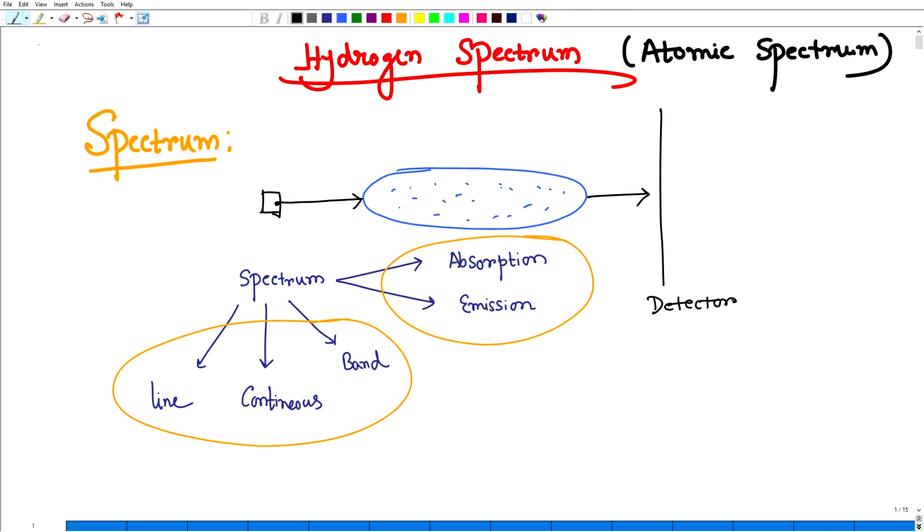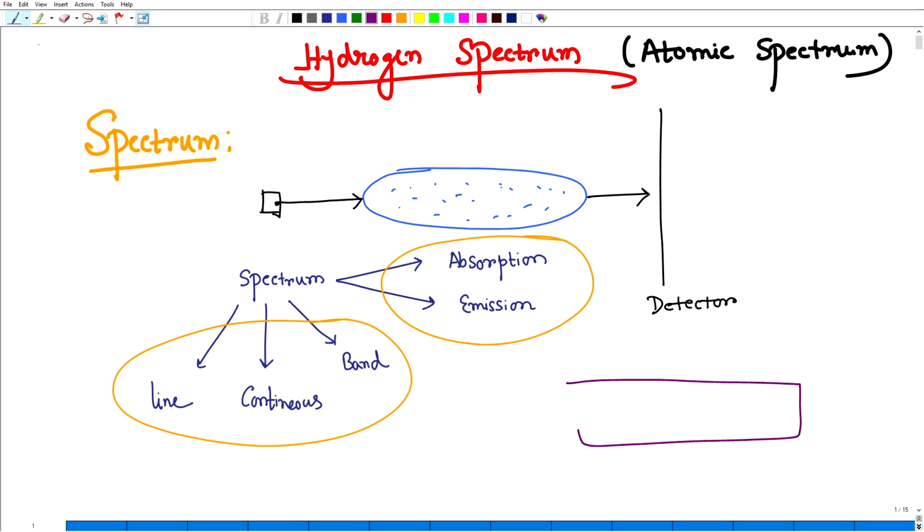You are giving some light. This is not the experimental setup used for the atomic spectrum; I'm just discussing the general way. Let's say you have taken some kind of gas in a tube, and you are giving some source of light, and the light goes through that gas, and after that there is a detector to detect the frequencies of the light. Because this light source has all frequencies, there must be all frequencies in the detector.